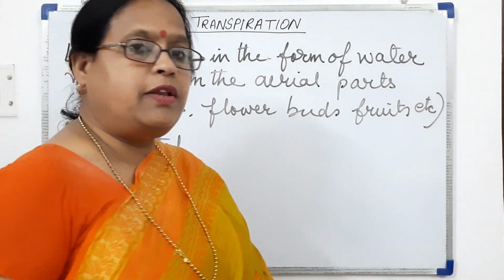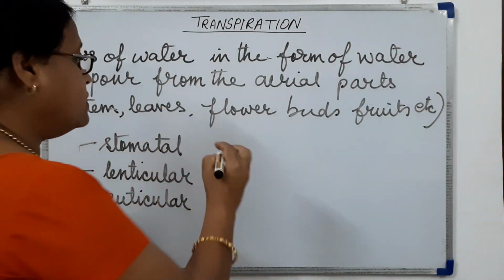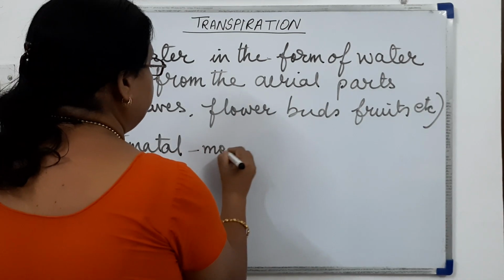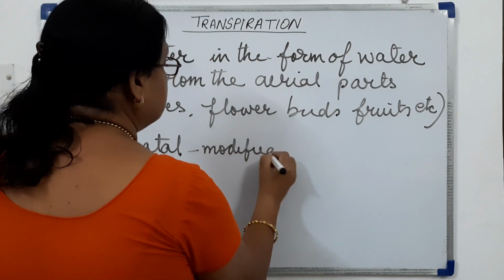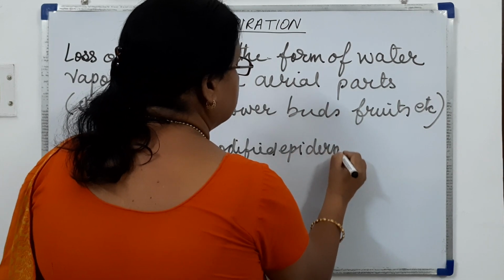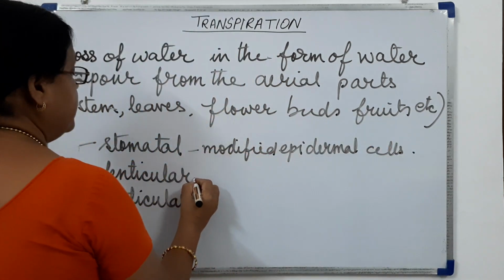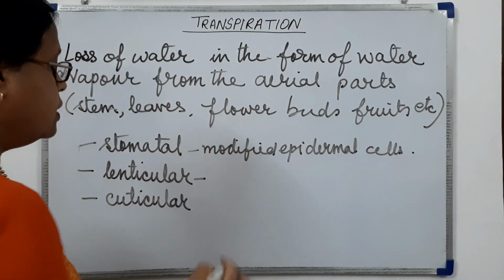So when we have studied about all these, stomata, all of you know, are modified epidermal cells, and lenticels are what?